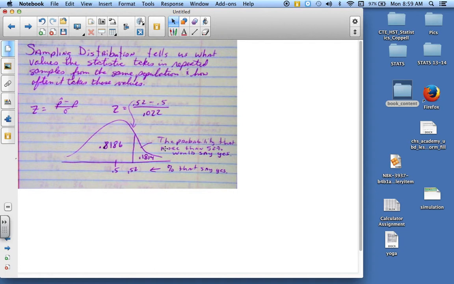would say yes. Okay, so the probability that more than 52% would say yes is 0.1814. And that's how you would do a sampling distribution. This is just recollecting or basically going over what you have learned from the first semester.